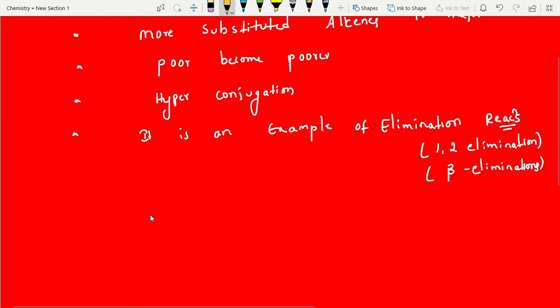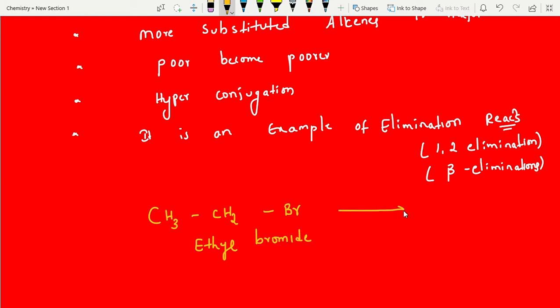See, CH3CH2Br, an alkyl halide. This is a first year topic and a second year topic both. What is this alkyl halide's name? Ethyl bromide, IUPAC name bromoethane. This one we are treating with alcoholic KOH. Alcoholic KOH over the arrow means this is an elimination reaction.